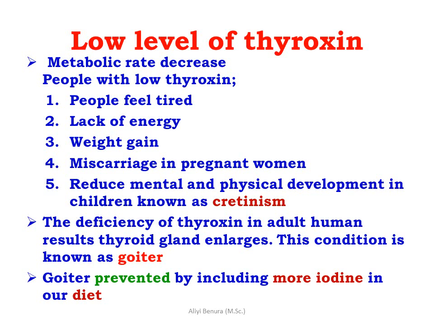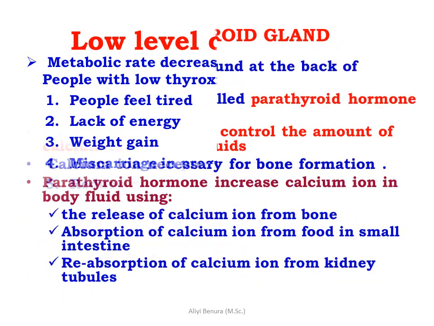The deficiency of thyroxine in adults results in the thyroid gland enlarging. This condition is known as goiter. Goiter is prevented by including more iodine in our diets.